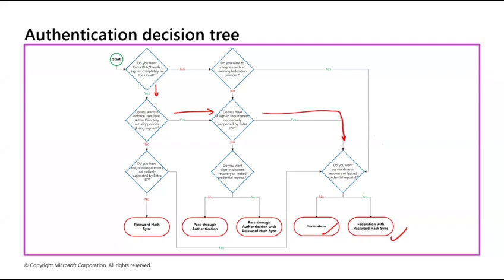If the answer was no, you don't want Entra ID to completely handle your sign in the cloud, then do you want to integrate with an existing Federation provider? If no, do you have a sign-in requirement not natively supported by Entra ID? Then see, these are the options. So this decision tree helps you understand what kind of authentication option you should choose for your scenario. You can go through this slide. I'm keeping it on for 2 minutes. Go through it, and then I'll move to the other slide.